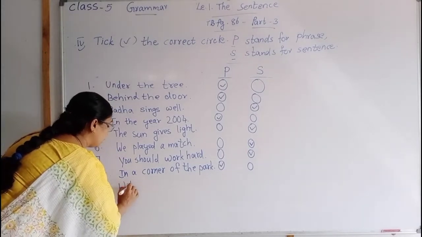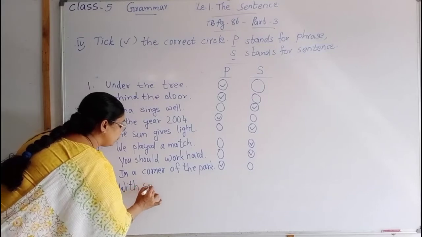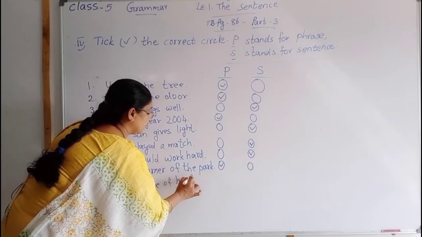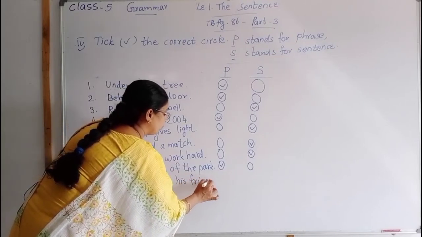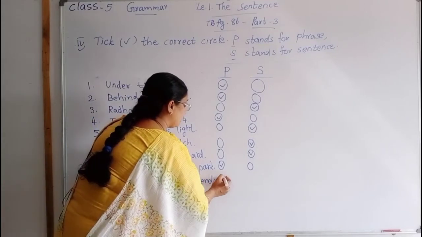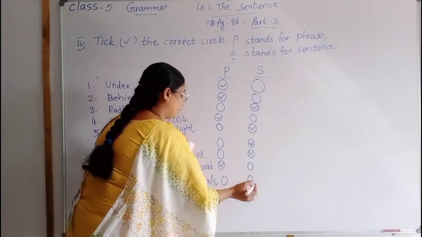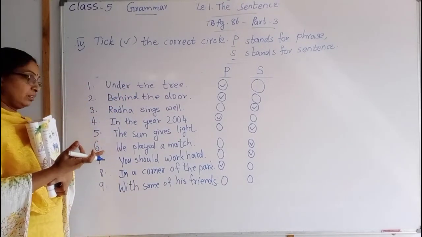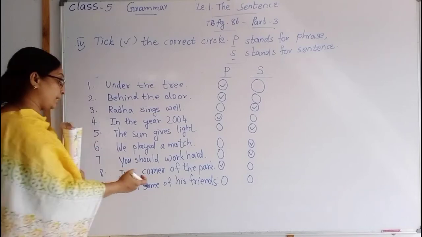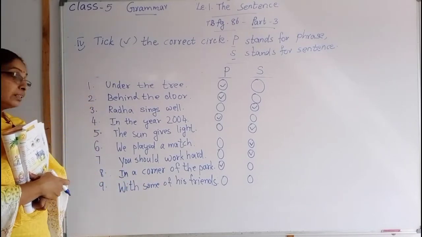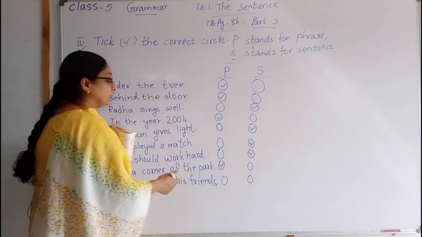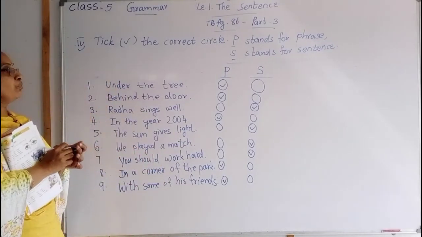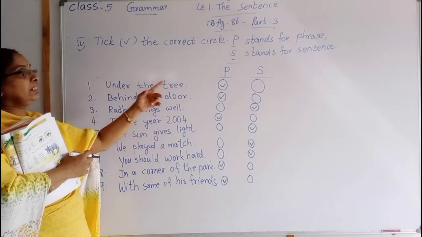With some of his friends. Two circles are there. With some of his friends. What? Something, a question is rising after this. This is an incomplete sentence. So that is a phrase. P, tick here. This is the classification of these into phrase and sentence.